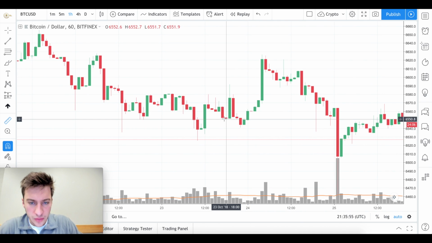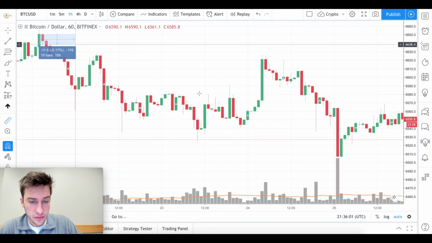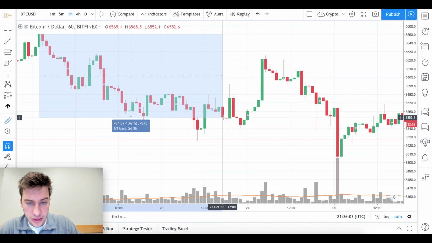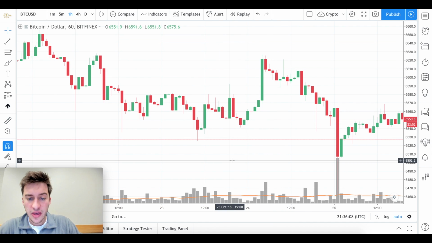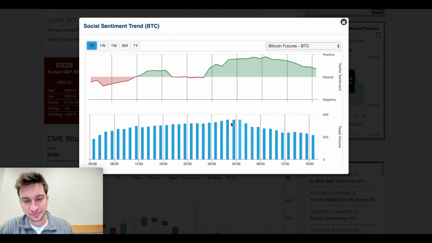You can see we have a large amount of positive sentiment coming in, and we have this downtrend from here down to here, and then price began to go up from here to here, and that may have been due to positive sentiment. But again, I would be very careful with reading the 1 day and the 1 week social sentiment trends, because I like to see more data. I like to see more averaging of data, because this is just not going to be able to tell you much.